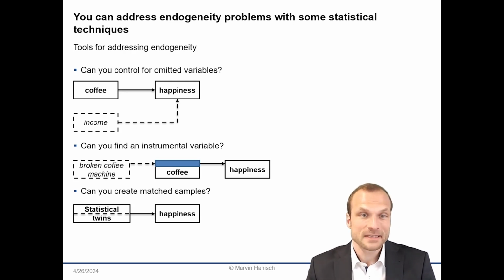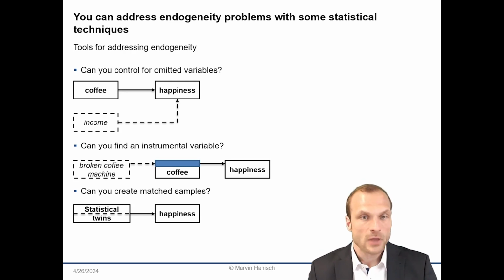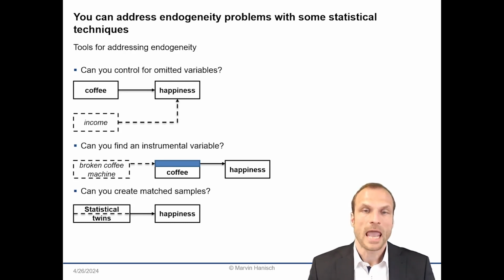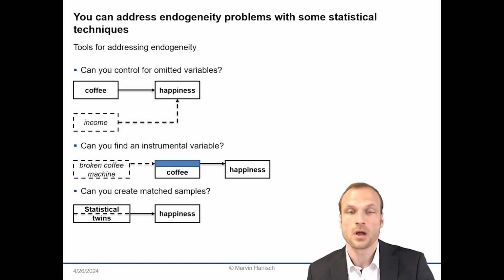Another more advanced technique is using instrumental variables, which are exogenous variations that can affect the endogenous variable. For example, if you have an organization with two departments and one department's coffee machine suddenly breaks down, this creates an exogenous shock on the coffee consumption. And we can use the variance that is now exogenously triggered by the lack of coffee consumption to predict the causal effect of coffee consumption on happiness.